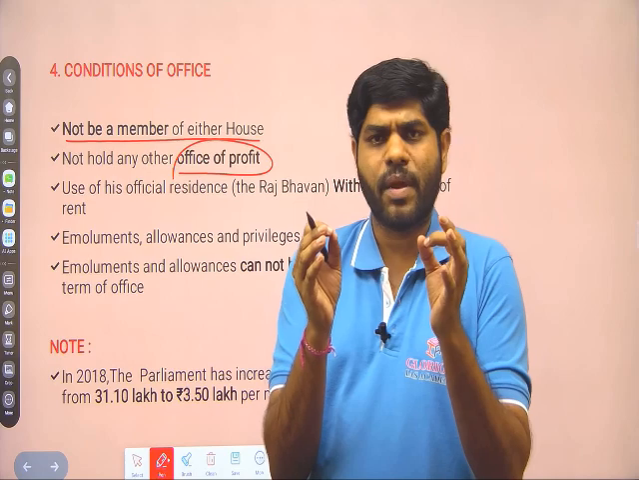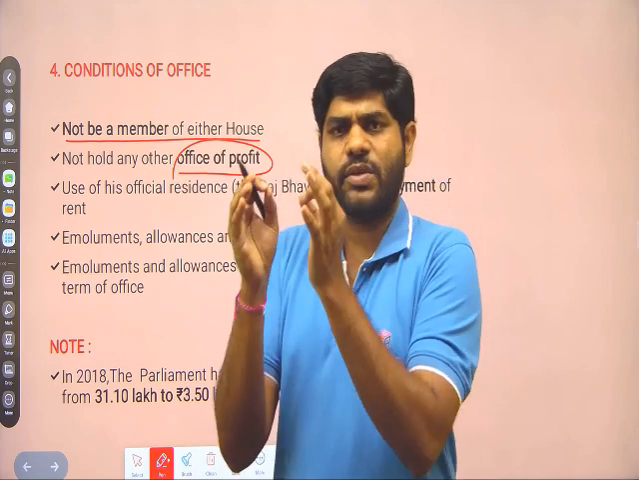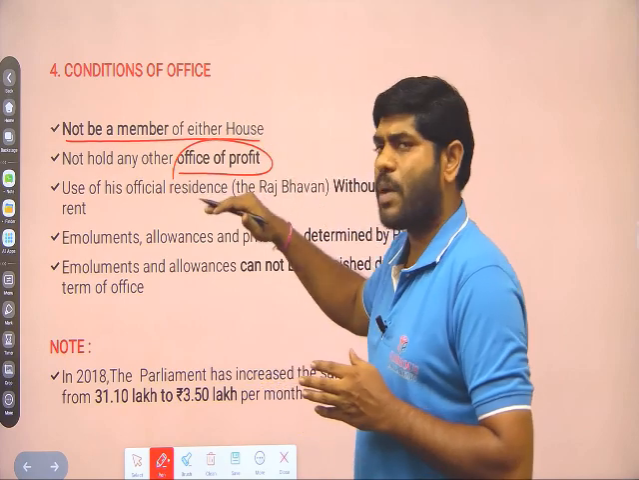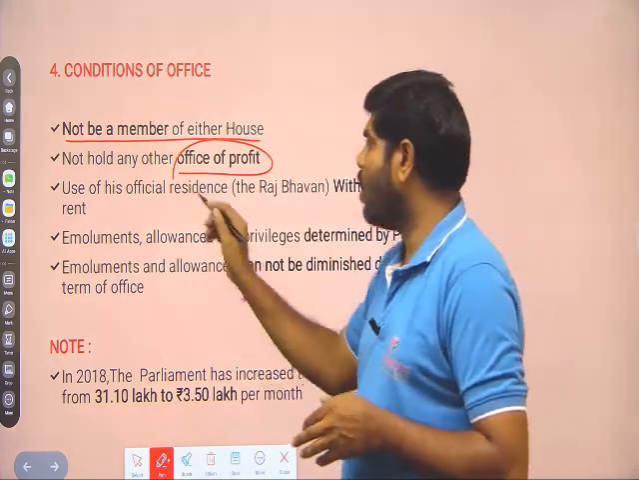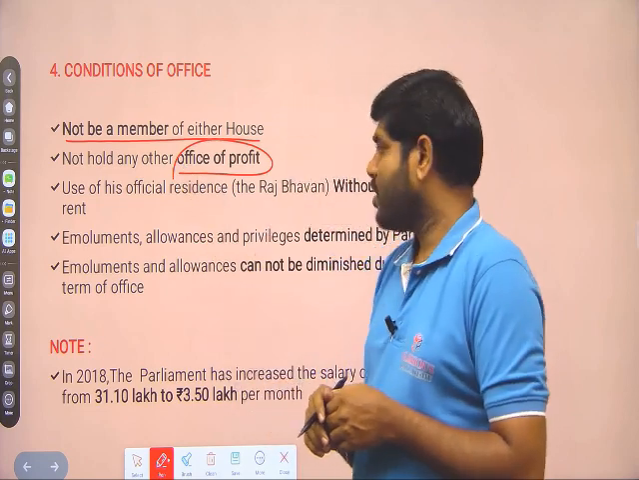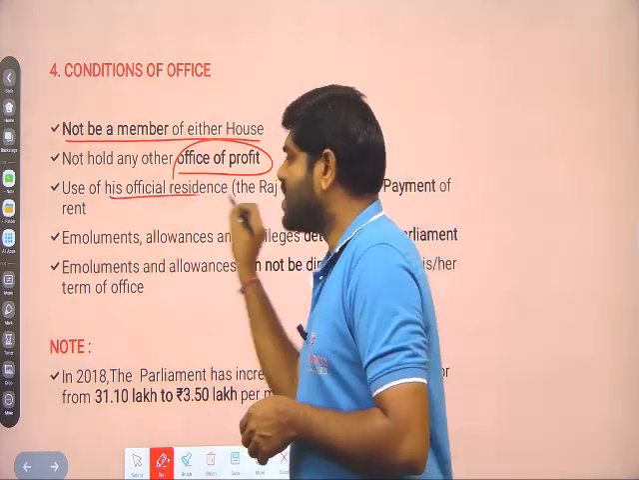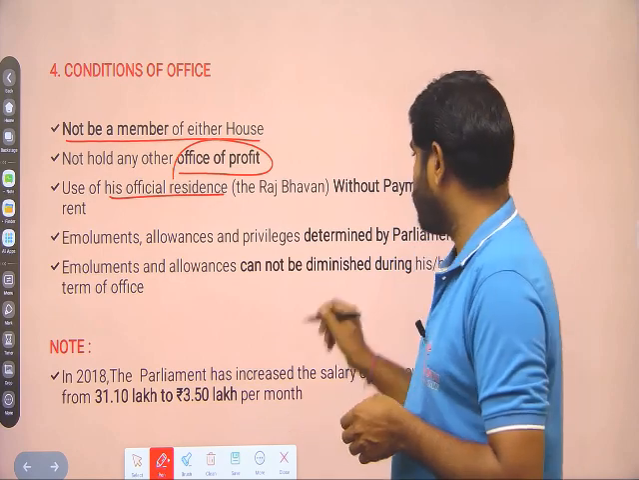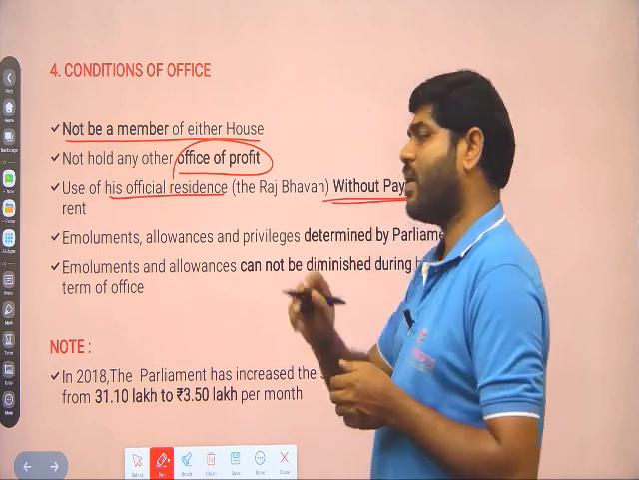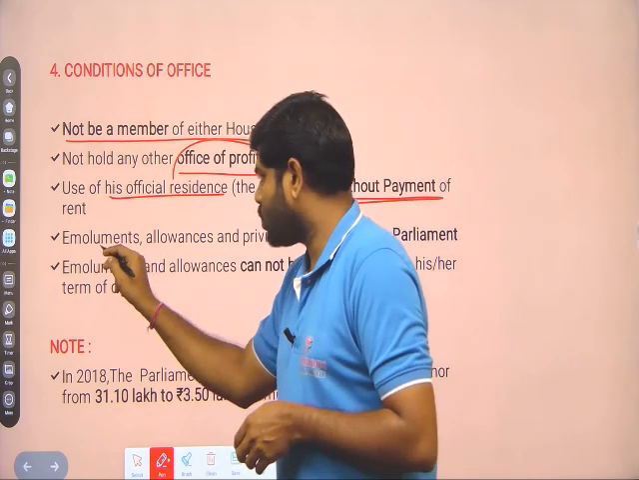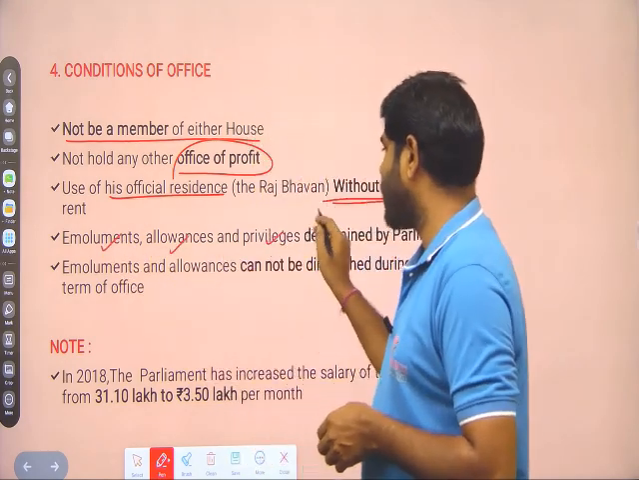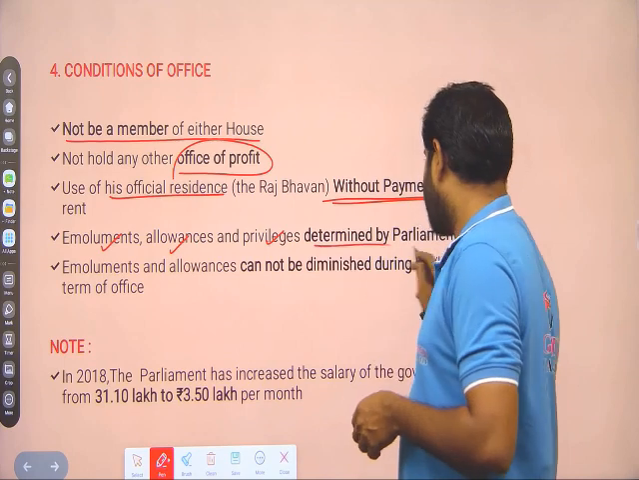What do you mean by the office of profit? It is an office which will give monetary benefits. So the person who is appointed as governor should not hold an office of profit. Third one, he can use his official residence, that is Raj Bhavan, without payment of rent. Fourth one, emoluments, allowances and privileges are determined by the parliament.